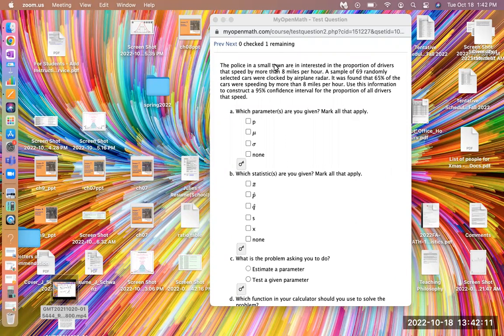It sounds like the police in a small town are interested in the proportion of drivers that speed by more than 8 miles per hour. Everybody who drives through that area, I suppose, might be from that area and the surrounding town. It's a complicated matter who the actual population is, but it's a big amount of people. Okay, so which parameters are you given?